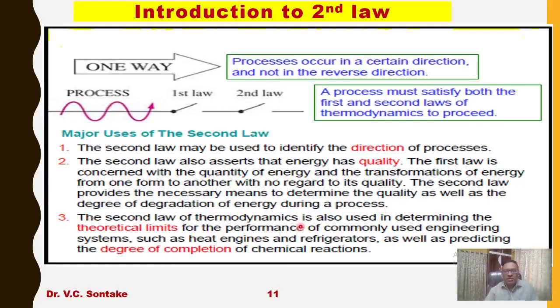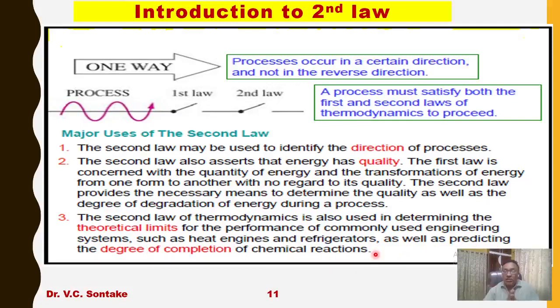And point number three about the second law. The second law of thermodynamics is also used in determining the theoretical limits for the performance of commonly used engineering systems such as heat engines and refrigerators, as well as predicting the degree of completion of chemical reactions.